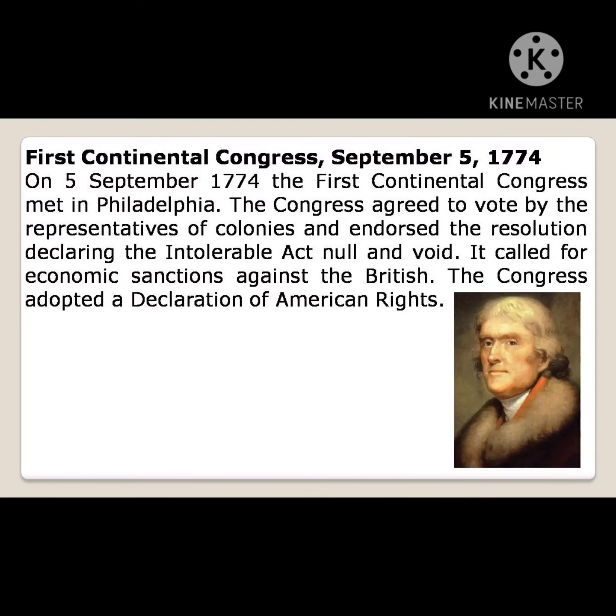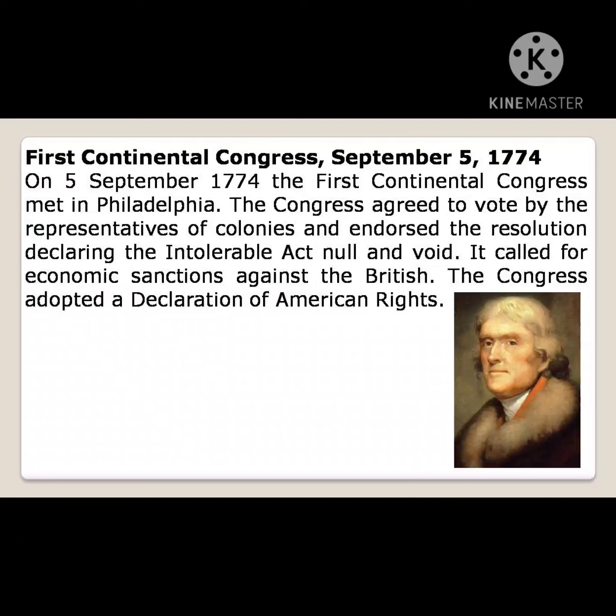First Continental Congress, September 5, 1774. When was the first Continental Congress held? On September 5, 1774, the first Continental Congress met in Philadelphia.